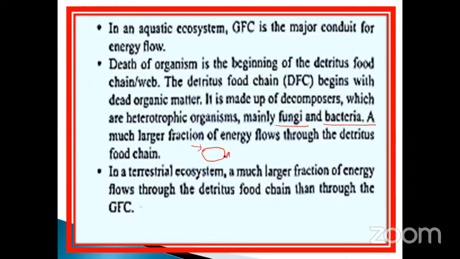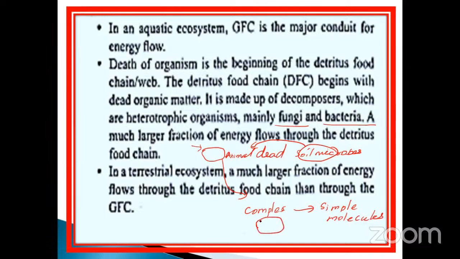What happened now? When an animal dies, the soil microbes act upon it. The complex molecules are split into simple molecules, okay, my dear.